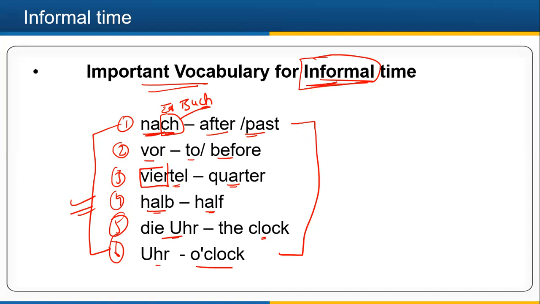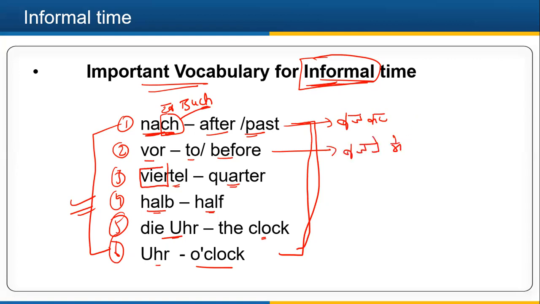So these six words are important. I'll be using only these six words in the upcoming slides, so you should memorize them, right? If you know the Hindi language, then this after, past, means bajkar, and this vor, to or before, is bajne mein, right?